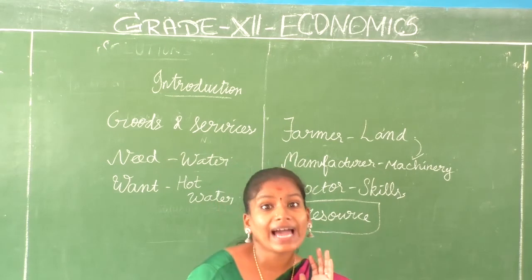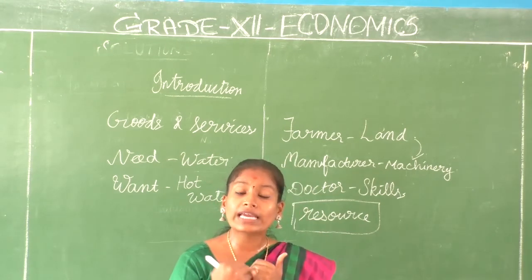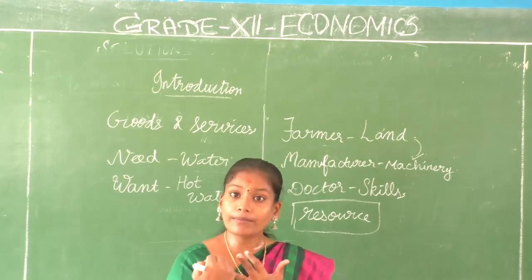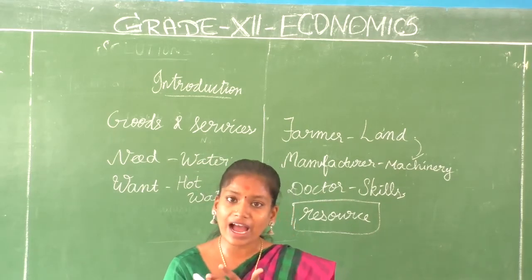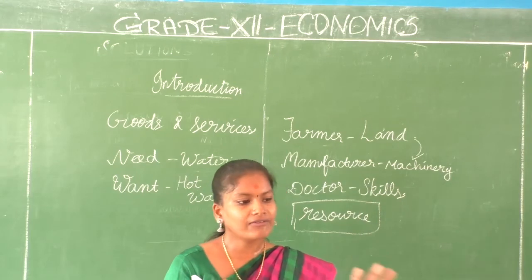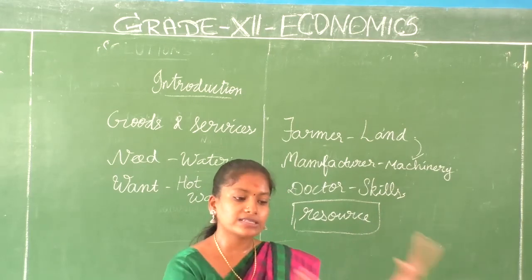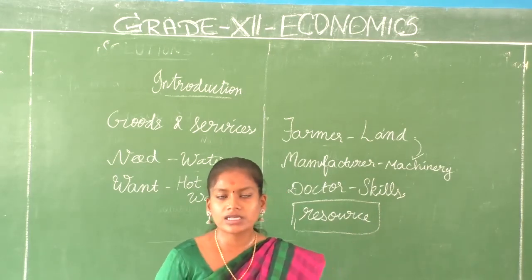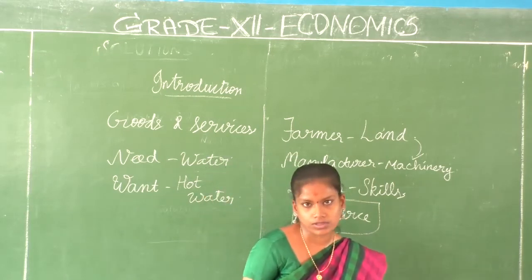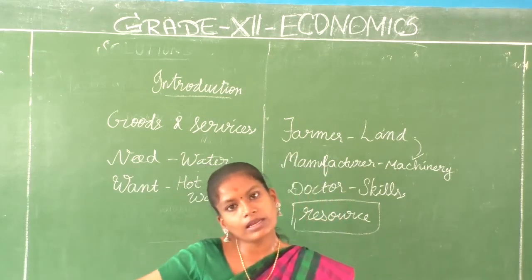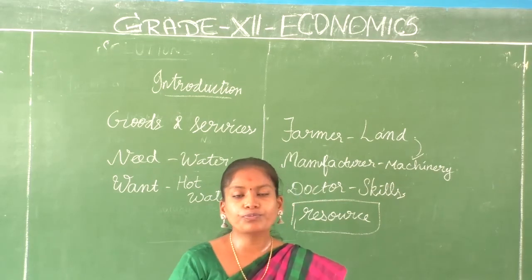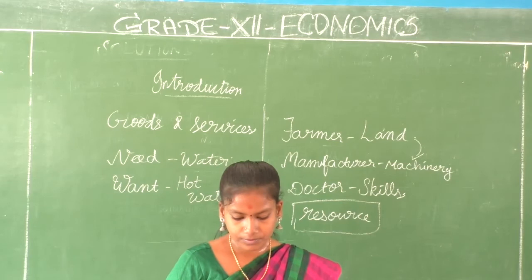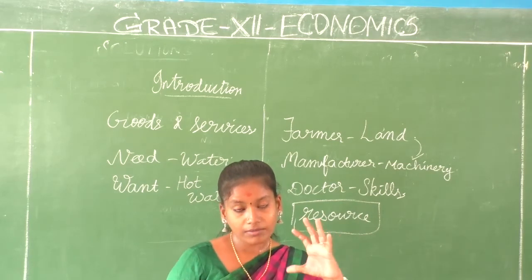So you need to plan what you are doing, allocating your resources and utilizing them properly. I have land, which means I have to utilize it properly. 5 acres only I am using right now. If the other 5 acres are left idle, it's a waste of the resource, because in the meantime you can sow something else in the field and you can get some output out of that. Clear?